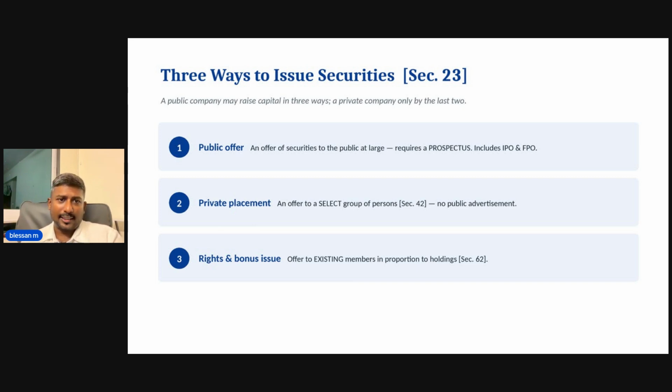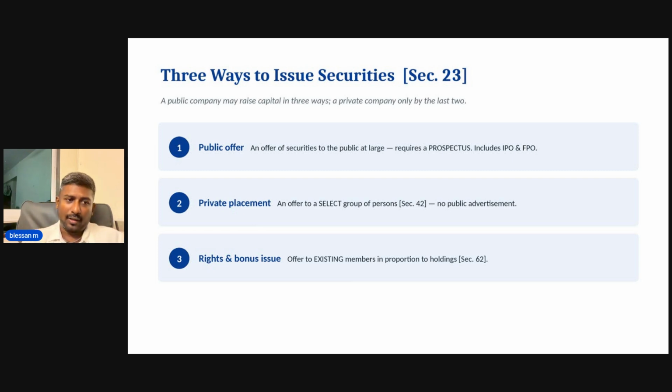Now, as per section 23, there are three ways to issue securities. That is, one is a public offer, private placement, and rights and bonus issues. Rights and bonus issues we can see later, but in this video lecture, we are going to emphasize more on the public offer. So, public offer means an offer of securities to the public at large, and it requires a prospectus. That includes both IPO, that is initial public offer, and SPO.